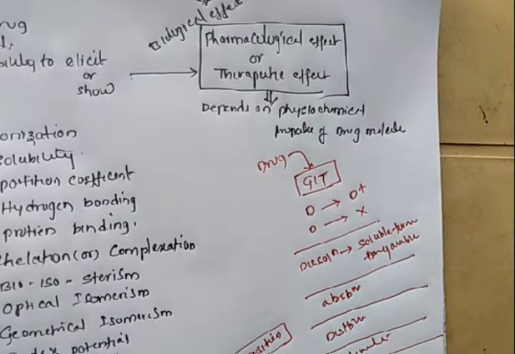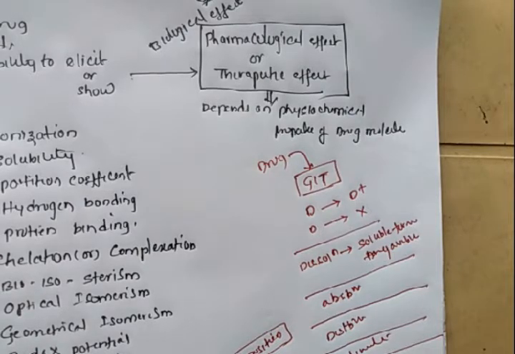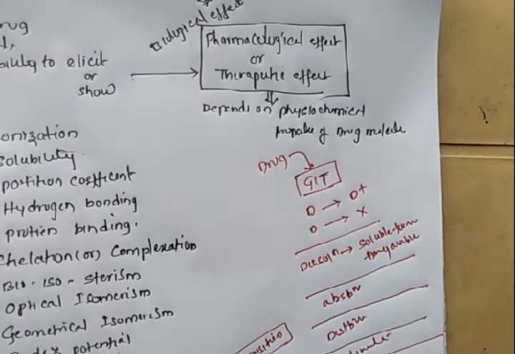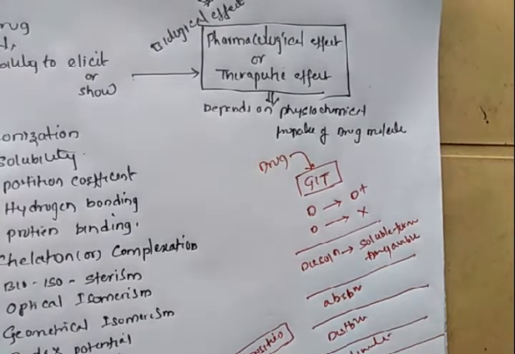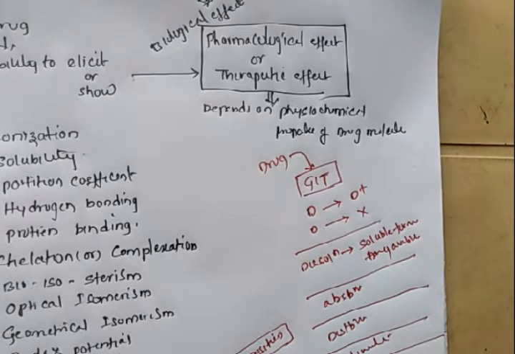Not only the biological action, pharmacological outcome or therapeutic outcome, but other factors like dissolution, absorption, distribution, elimination and deposition of the drug molecules also depend majorly upon their physiochemical properties. So before knowing the biological action of the drug molecule, we have to know their physiochemical properties.